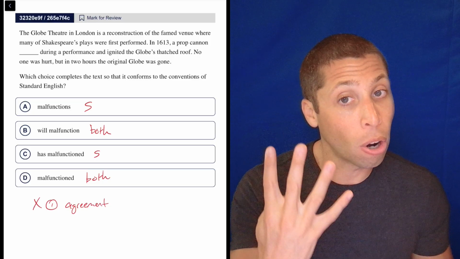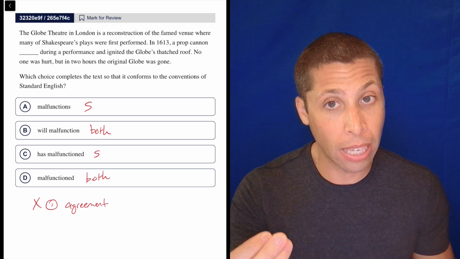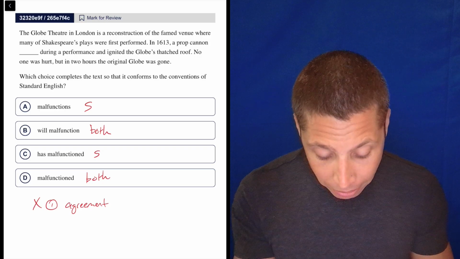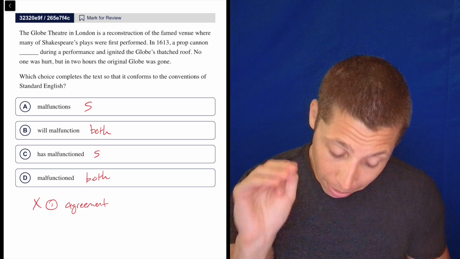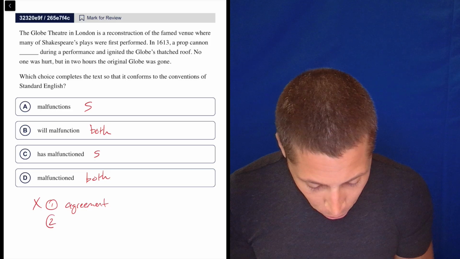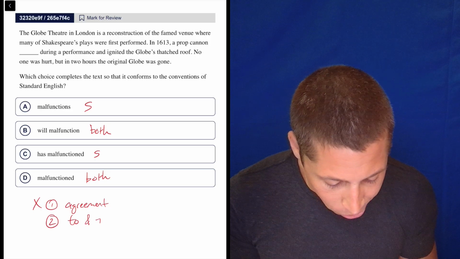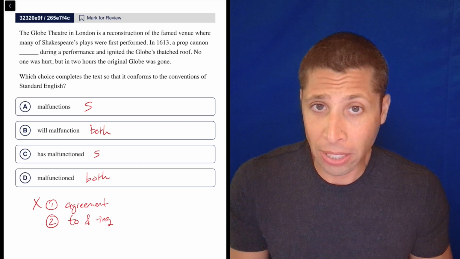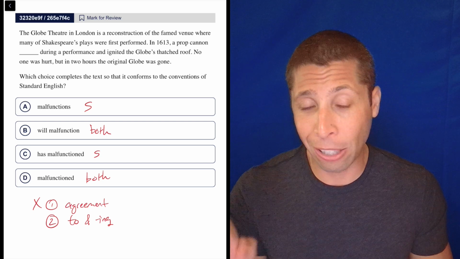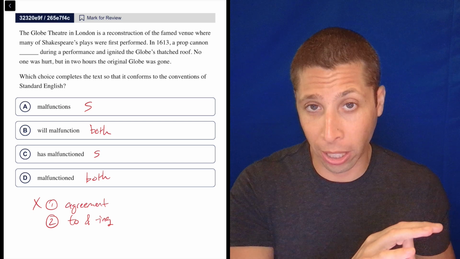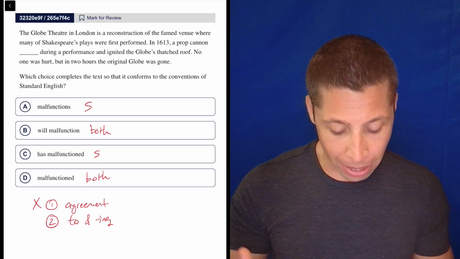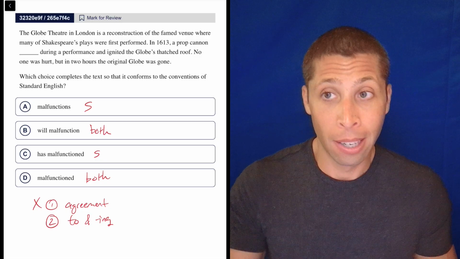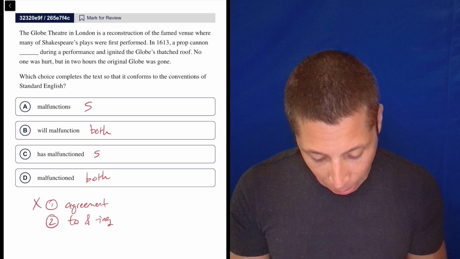It's really got to be the case that all four need to be classified definitively as singular or plural. So it's probably not about that. I'm glad I checked just in case, but it's not about that. Verb rule number 2 is what I call the to and ing rule. I call it that because almost every time we're going to have a verb in the to form, like to malfunction, or in the ing form, like is malfunctioning. I don't see either of those, so it's probably not about that.